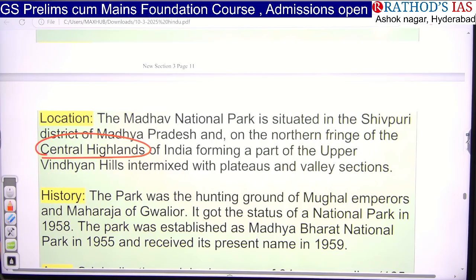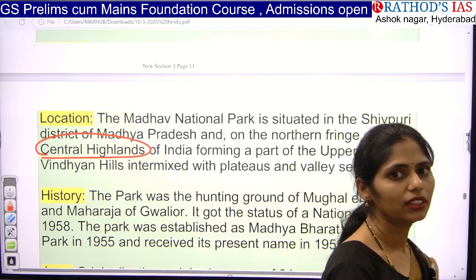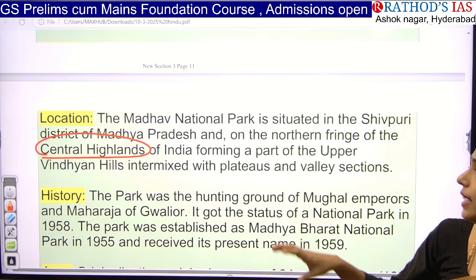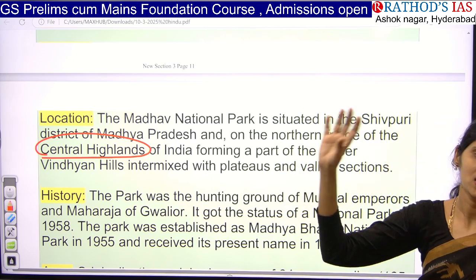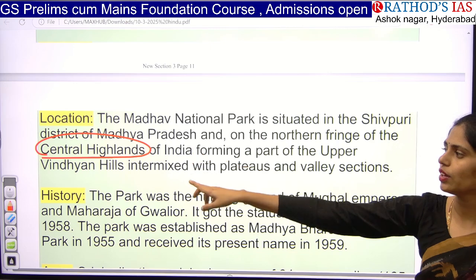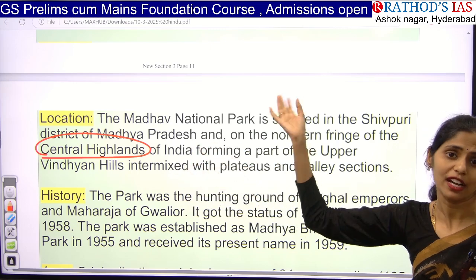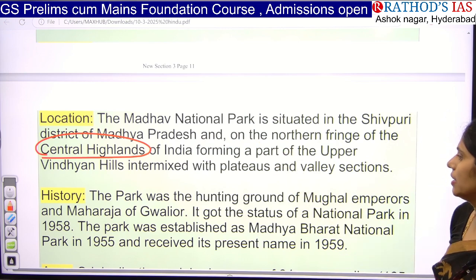In geography, you will be studying about India's important geographical locations. There you will be studying about the Himalayas, mountains, plateaus, hills, etc. Central Highlands is also an important area that you will be studying under the Plateau region. So this national park is located in the Central Highlands.